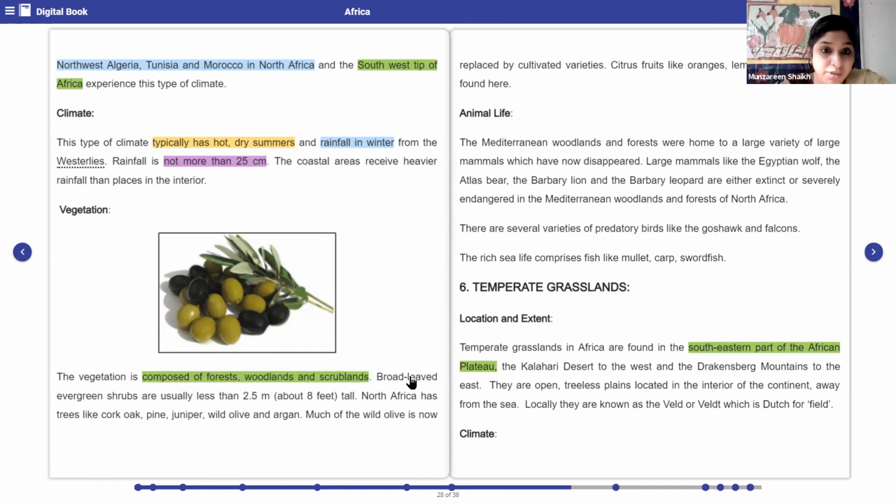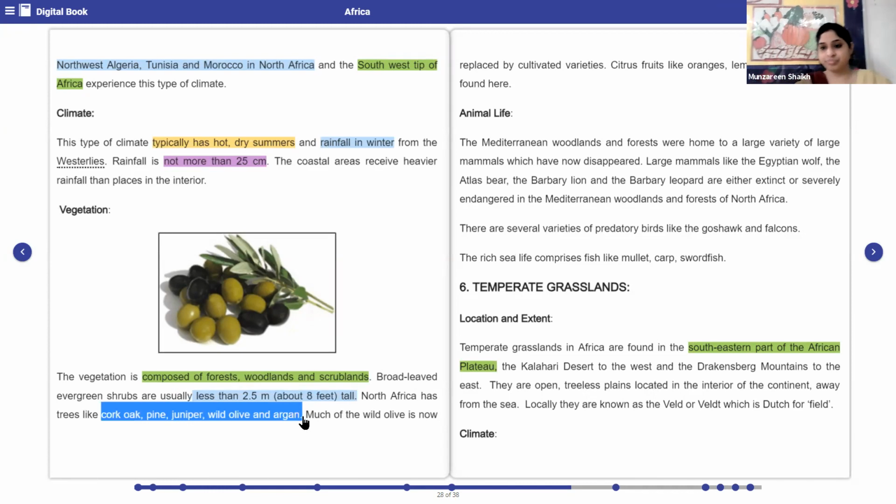Broad-leaved evergreen shrubs are usually less than 2.5 meters. About how much? 8 feet tall. Okay. North Africa has trees like cork, oak, pine. Underline that, junior.